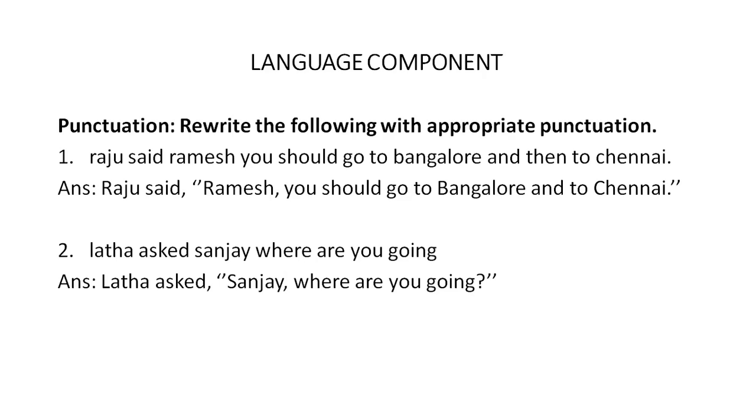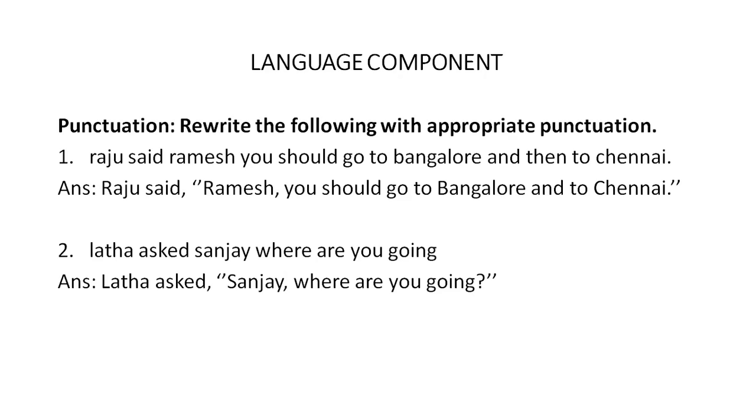Now moving on to the next sentence. Lata asked Sanjay, where are you going? Now here also we don't see appropriate punctuation marks. So to begin with, Lata, L capital as it is a proper noun. And Lata asked, Sanjay, where are you going?